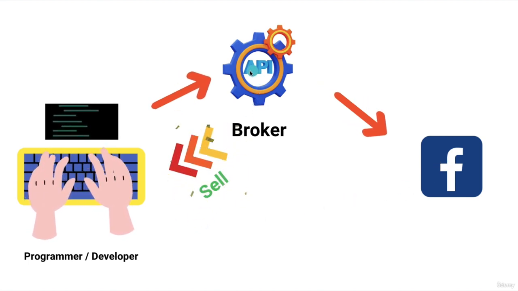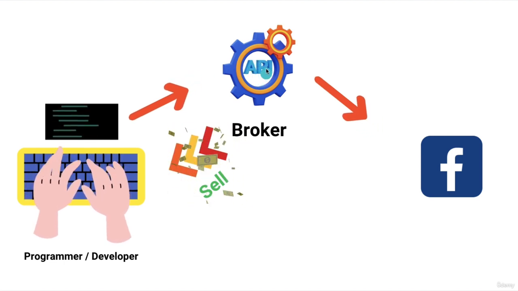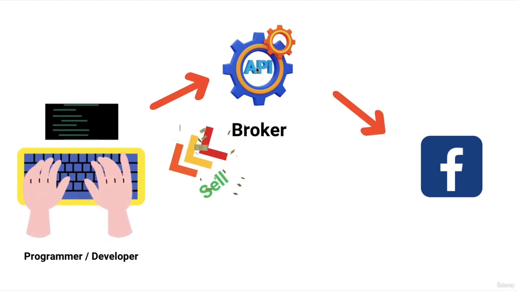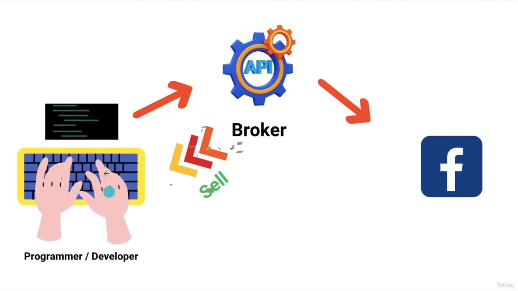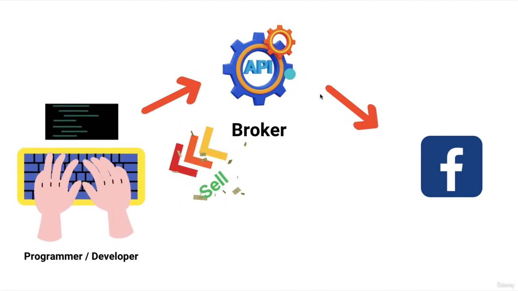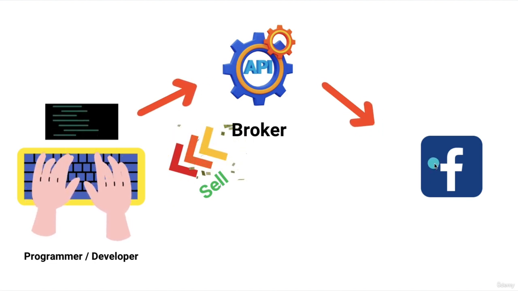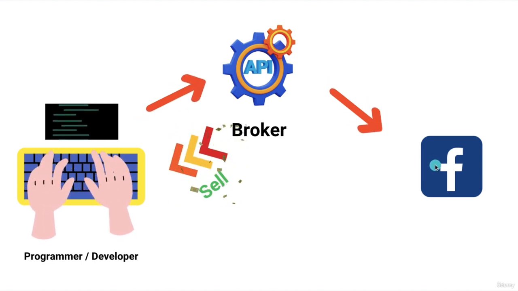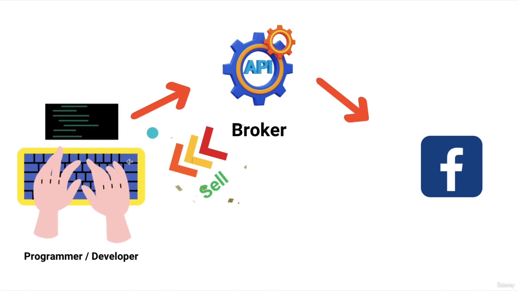They have to use the concept of API. So these programmers or developers have to use an API, and with this API they can access Facebook and other social media platforms for their project.